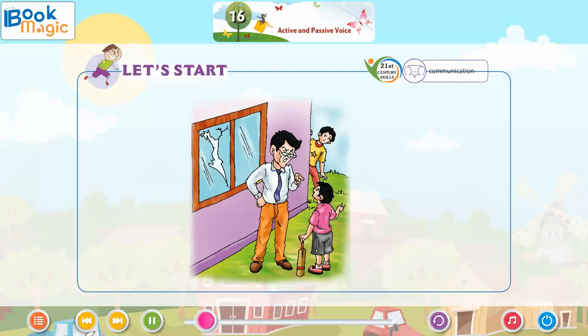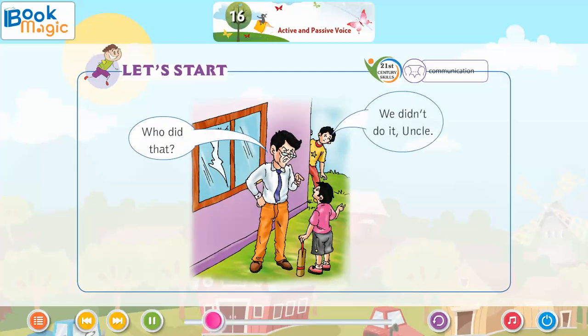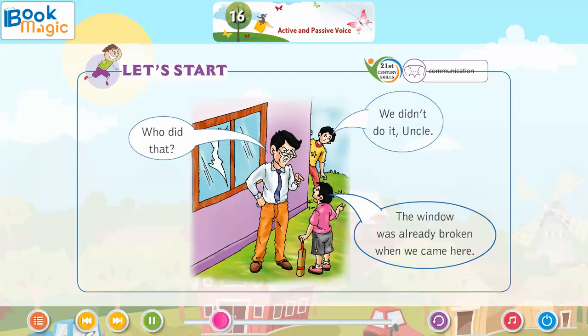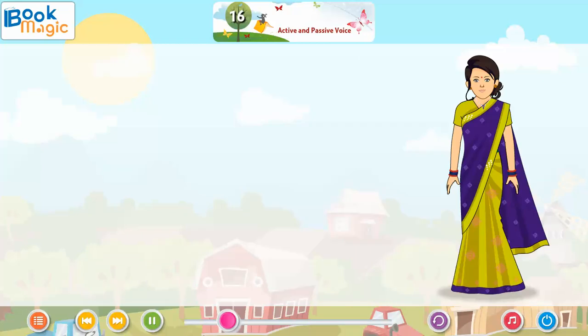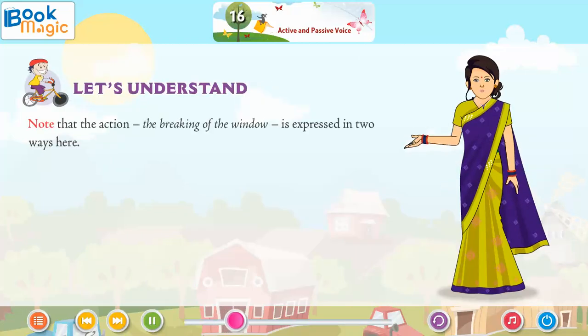Let's start. Who did that? We didn't do it, uncle. The window was already broken when we came here. Let's understand. Note that the action, the breaking of the window, is expressed in two ways here.